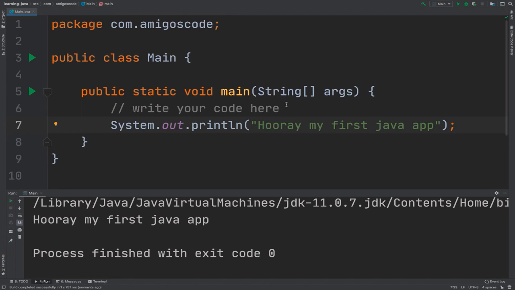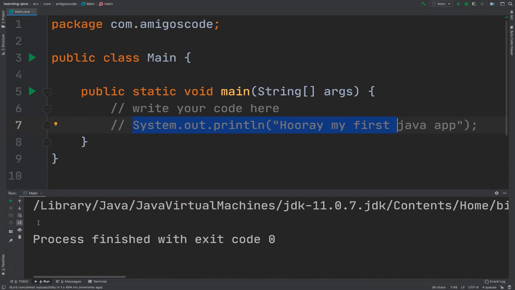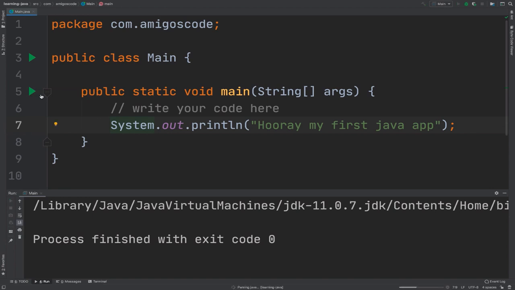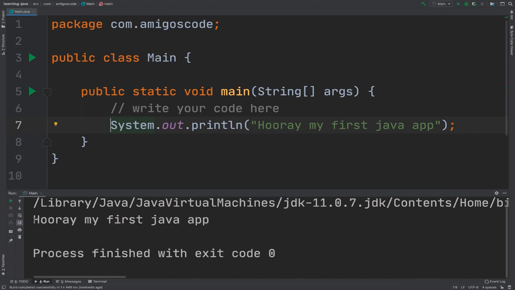Now, comments are useful when you want to document your code. They don't actually do anything. If I was to, for example, add forward slash and then forward slash, you can see that this line right here now becomes a comment. And when you run your program, comments are ignored. Let me show you. If I run the program again, you can see that now we have nothing on the console because we have commented out this line. If I remove the comment and then run again, you can see that we have, hooray, my first app.